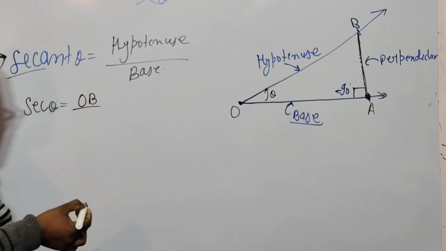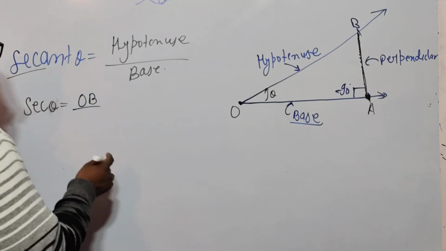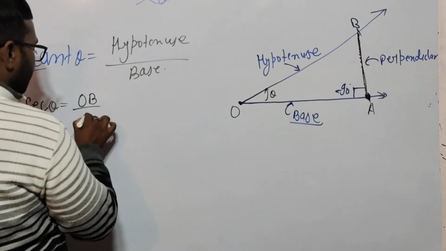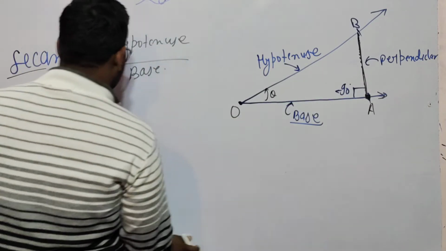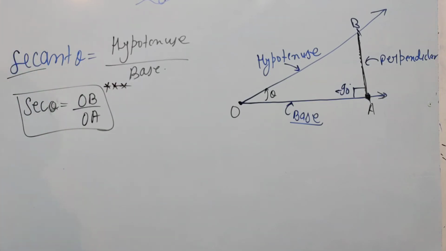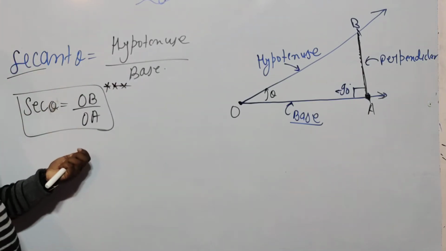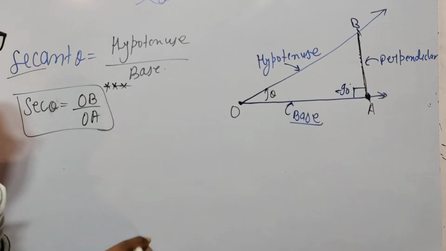I am also proving here the relation between secant and cos, don't worry. Base is equal to OA. This is your sec by the diagram, and by the definition, the inverse of cos theta is equal to sec theta. But I am proving here how to calculate and how we get that secant is 1 upon cos theta.